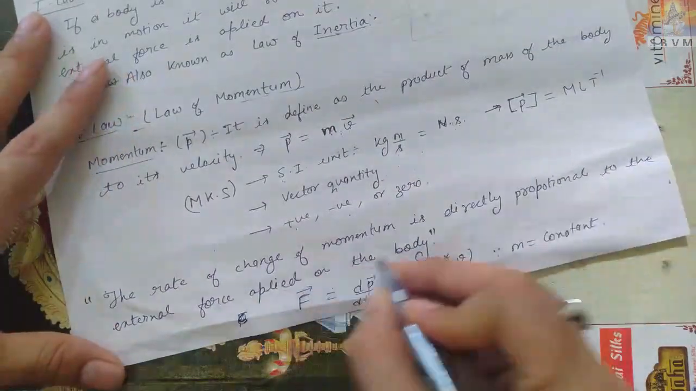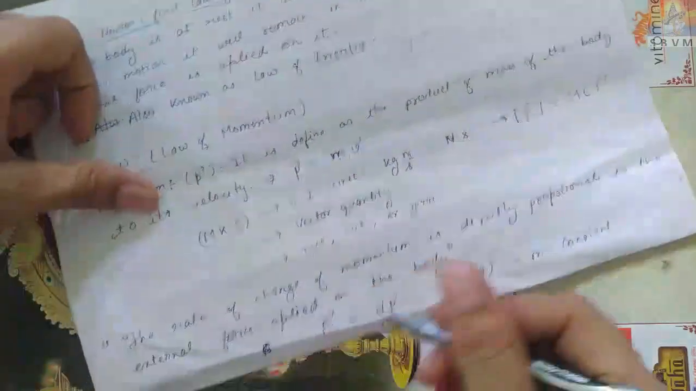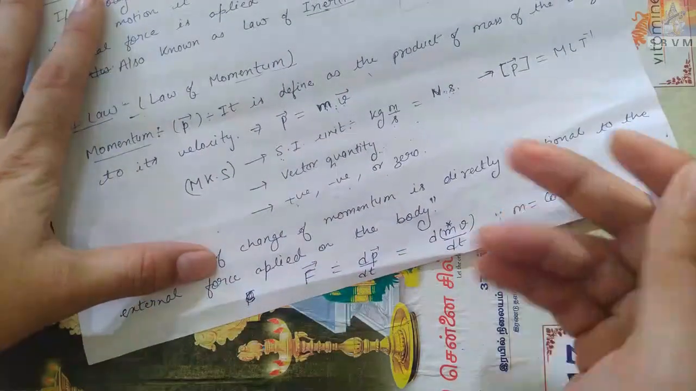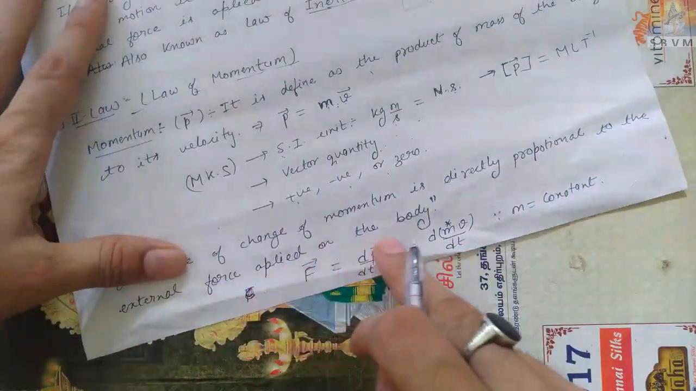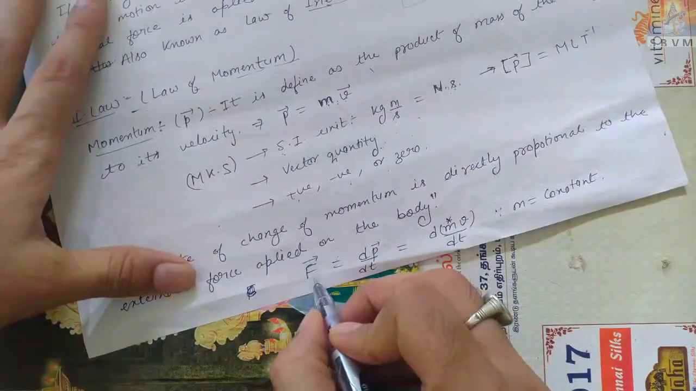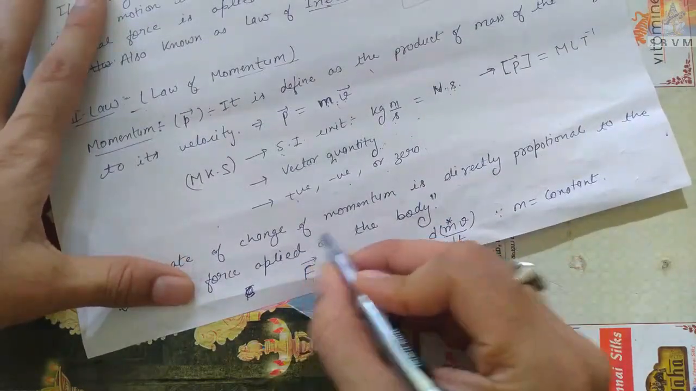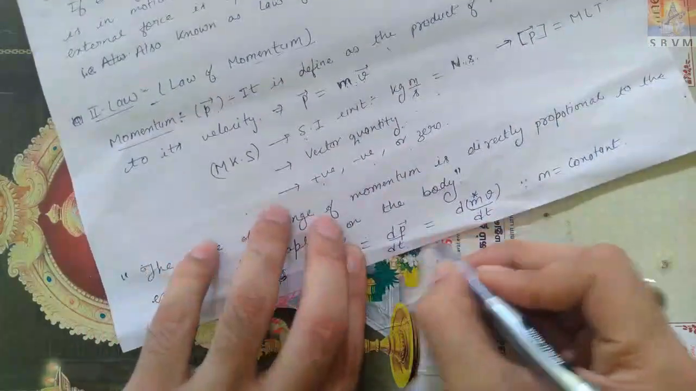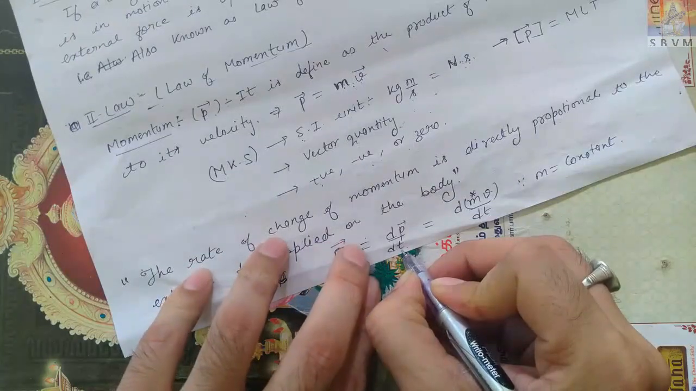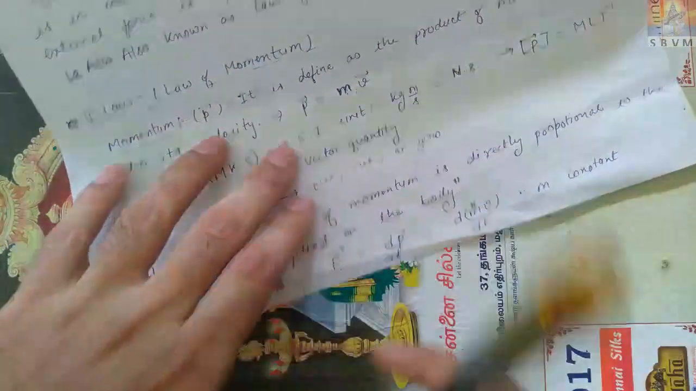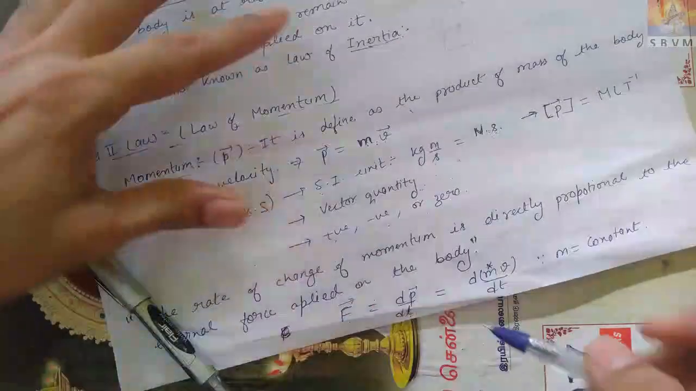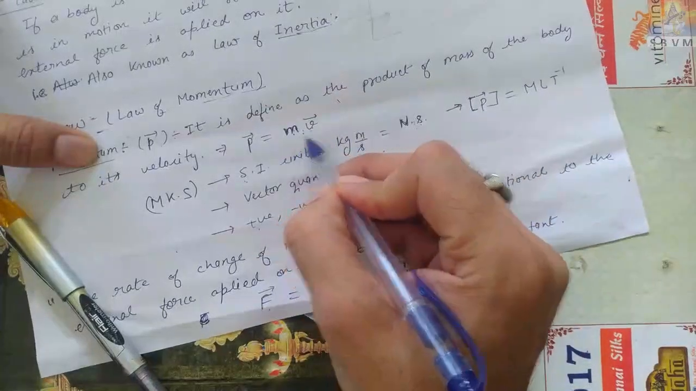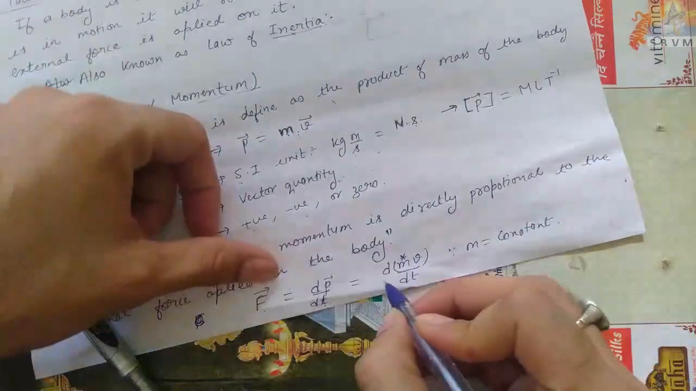Means the momentum is changing with respect to time. Or in other words, we can say that the change in momentum with respect to time is equal to the external force applied on the body. So F is the rate of change of momentum, and momentum p is equal to mv. So F is equal to dp by dt, where t is time. Up to here clear? And what is momentum? m into v, as we have just learned. So F is the rate of change of momentum, which is d(mv) by dt.